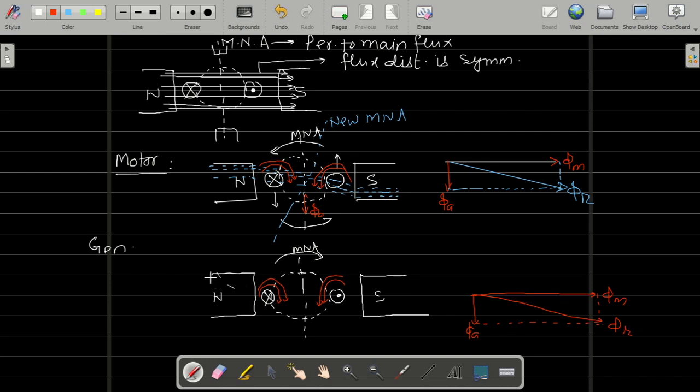So in the air gap, main flux will be like this. So you will observe this flux lines in the air gap will be distorted. This effect is known as armature reaction. This effect is known as armature reaction, right? So now I told you already the axis perpendicular to the main flux is known as MNA. This new MNA, you will get new magnetic neutral axis.